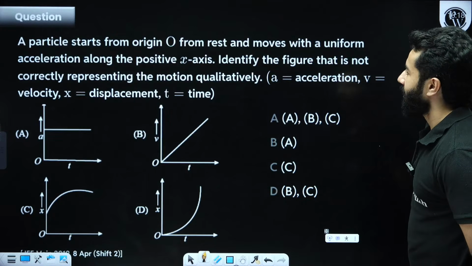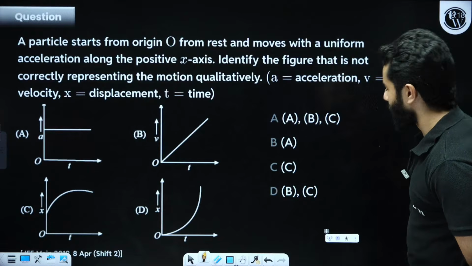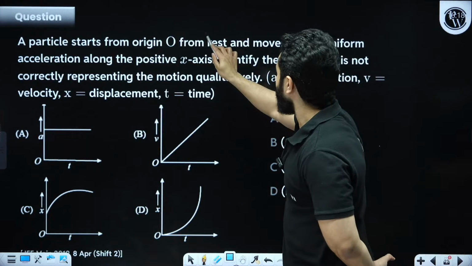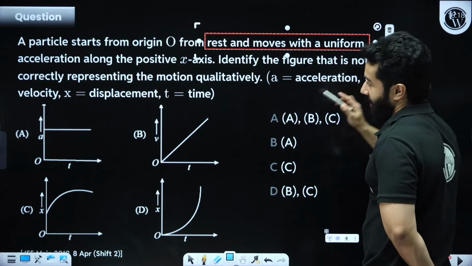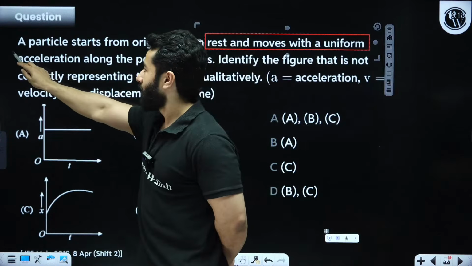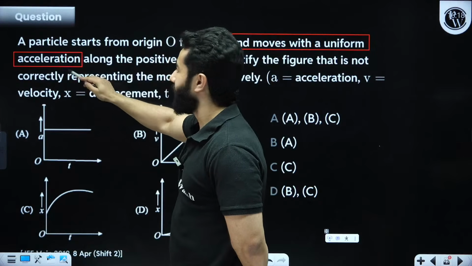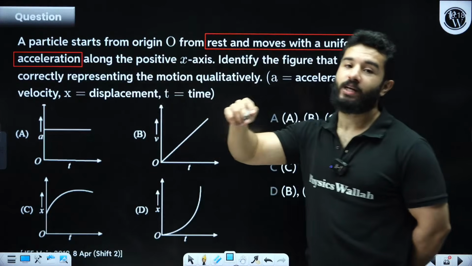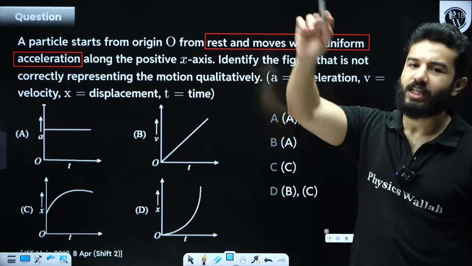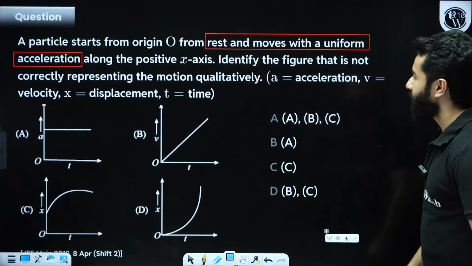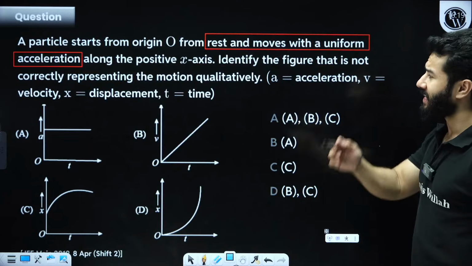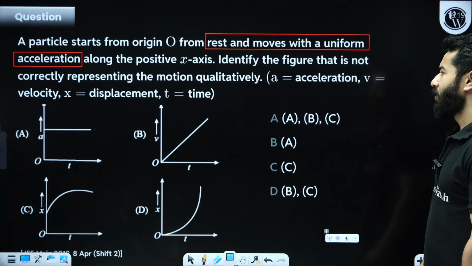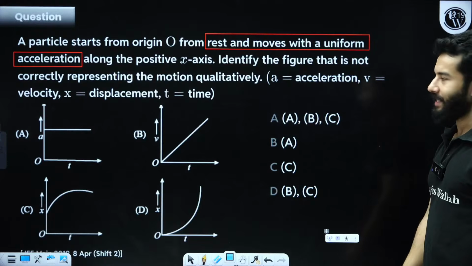A particle starts from origin from rest and moves with a uniform acceleration along the positive x direction. Identify the figure that is not correctly representing the motion qualitatively.